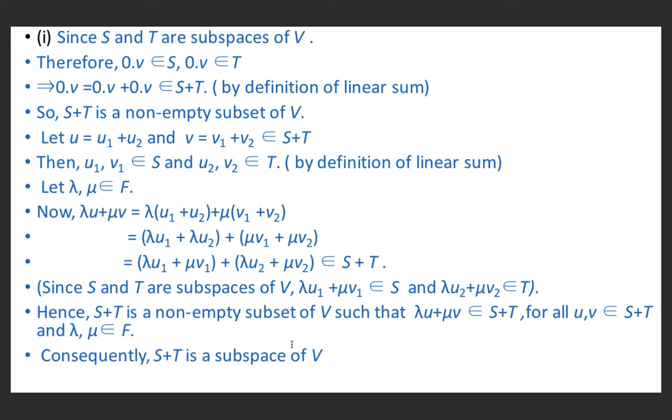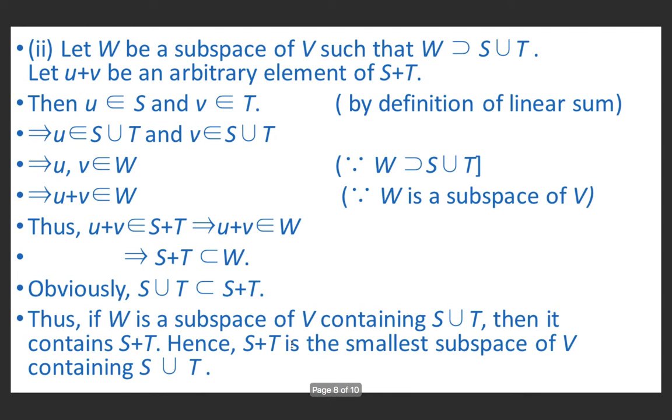This belongs to S plus T. Because S is a subspace of V, therefore lambda U1 plus mu V1 belongs to S. And because T is a subspace of V, therefore lambda U2 plus mu V2 belongs to T. Hence, S plus T is a non-empty subset of V such that lambda U plus mu V belongs to S plus T for all U, V belonging to S plus T and lambda, mu belonging to F. Consequently, S plus T is a subspace of V.